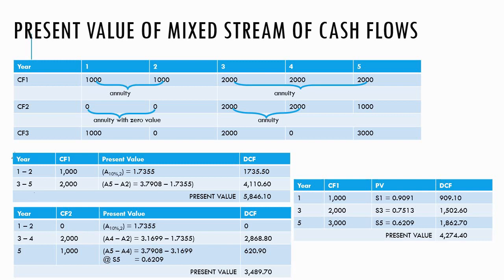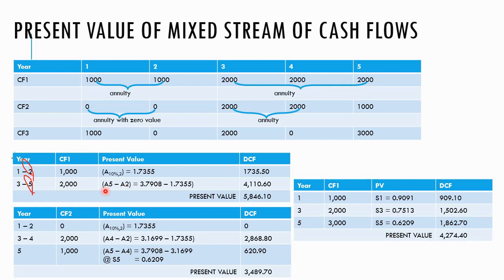When you want to find the annuity for the cash flow that happens in the middle of the timeline, you must look at the end figure, 5 minus 2.